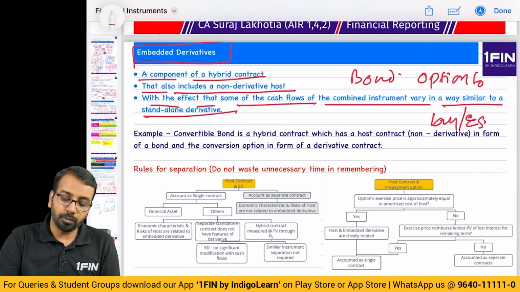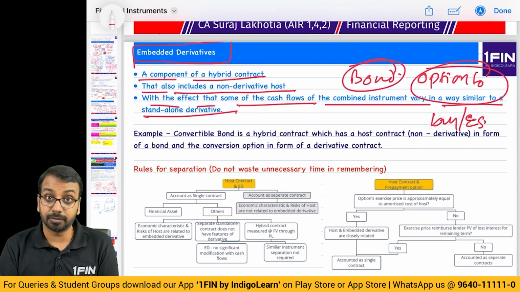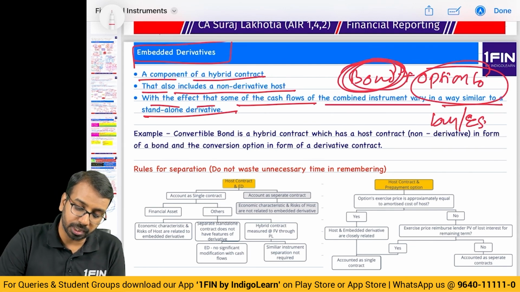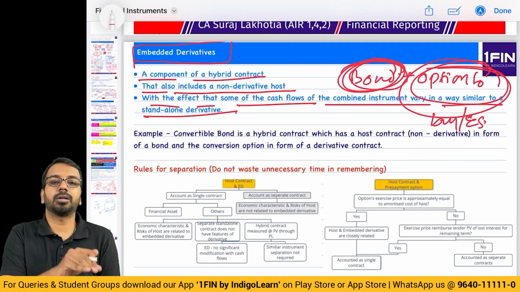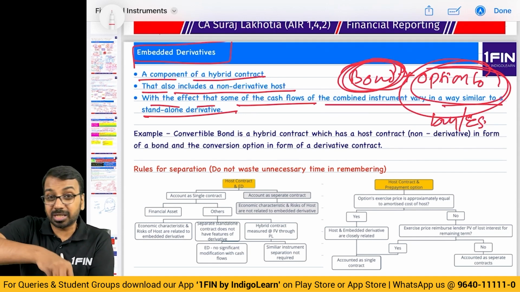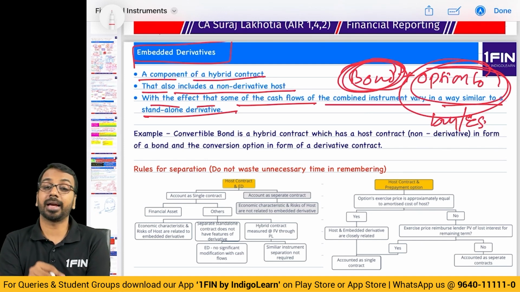Now, this bond is a non-derivative host and the option to convert is a derivative. Now, the peculiar thing about an embedded derivative is that if there is a host and there is a derivative, do I need to separate this for my accounting purpose?